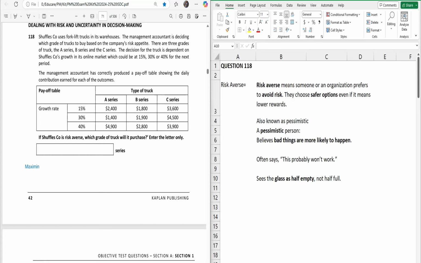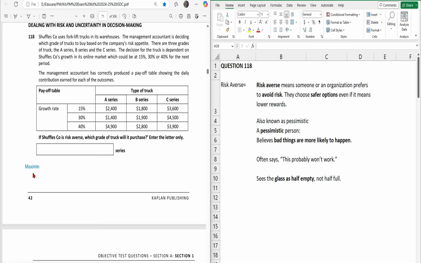So this kind of person or organization is known as pessimistic, and risk averse and pessimistic are both the same. So don't get confused if in your exam they say the organization is pessimistic. They are saying that it's a risk averse organization. So in that case, you need to apply maximin.